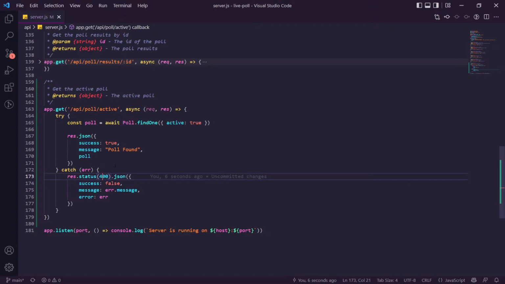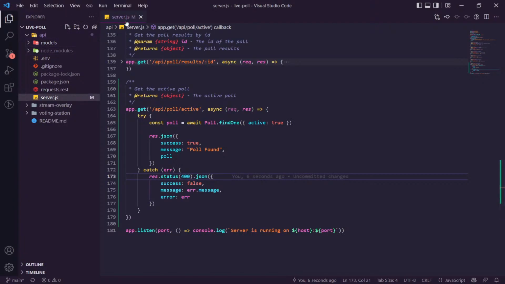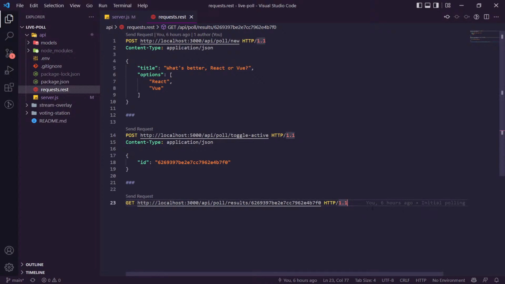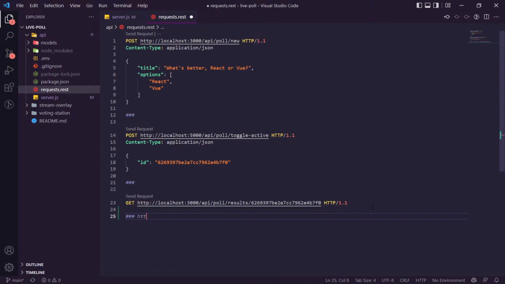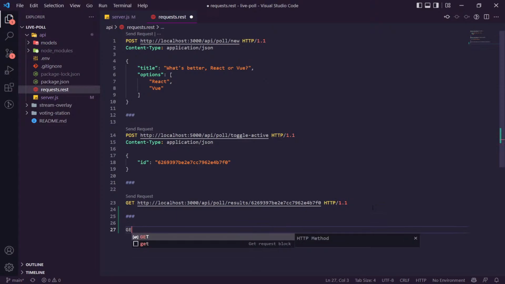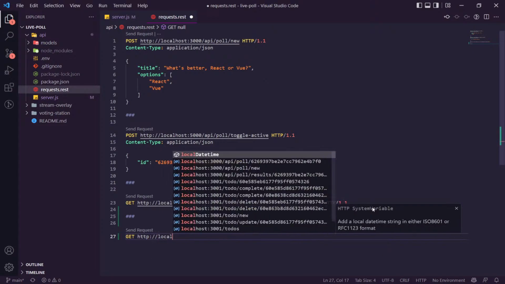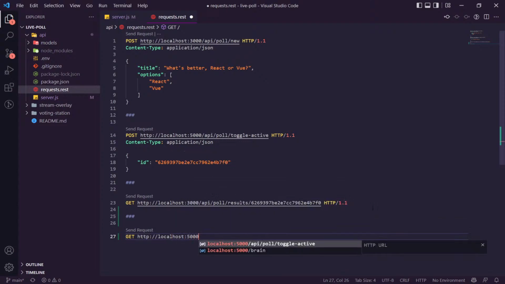Cool. Just gonna take a sip of water, bear with. Okay. So we've got the active poll. Let's go to our request and make sure this works. So let's just go down here. Get request to HTTP, not GTTP, localhost 5000.